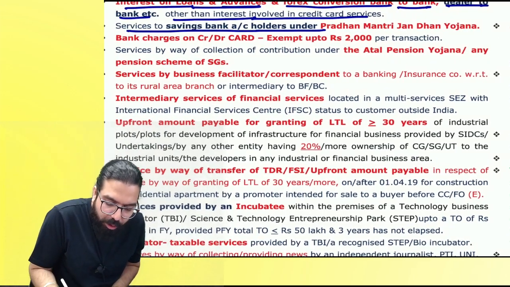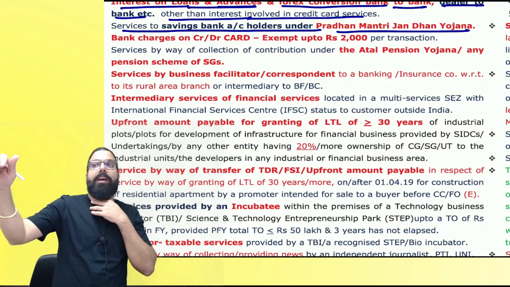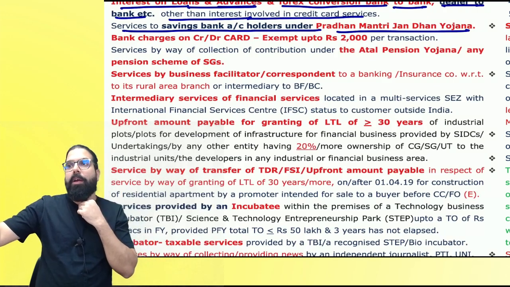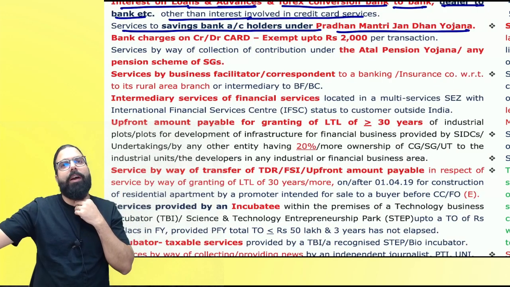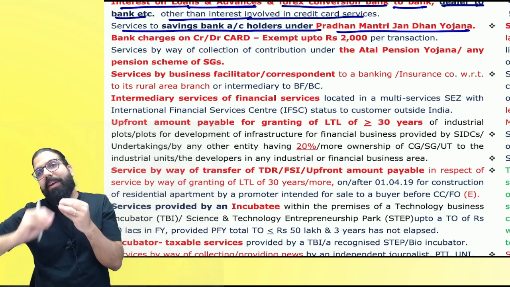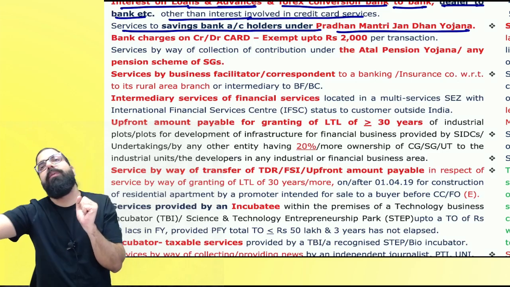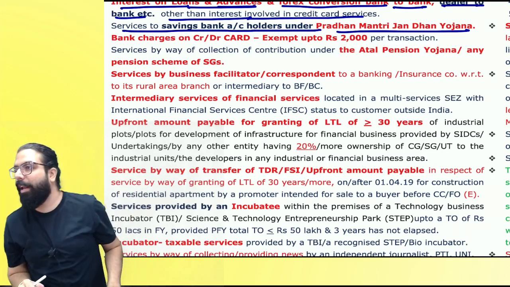Services to saving bank account holders under Pradhan Mantri Jan Dhan Yojana. Baba, in Pradhan Mantri Jan Dhan Yojana, zero balance accounts were opened for many people. Correct? All the people who wanted opened zero balance accounts. Now under that, if any service is provided, they are telling debit card issue 200 rupees. For 200, if you charge GST and all, government told don't charge. Can I go ahead, everyone?